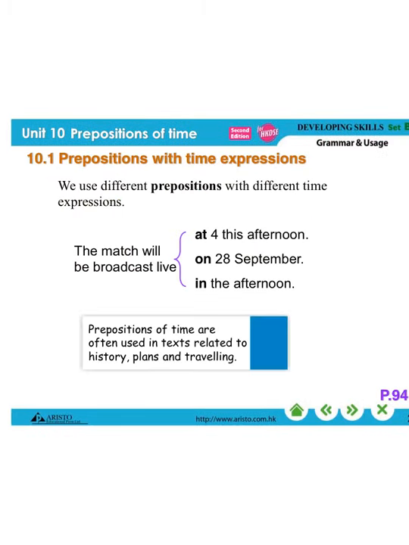So for prepositions with time expressions, these 3 prepositions are the most common ones. We have in, and then we have on, and lastly, we have got at. In, on, at. So these 3 are the most common ones. So let's take a look at the differences between them.